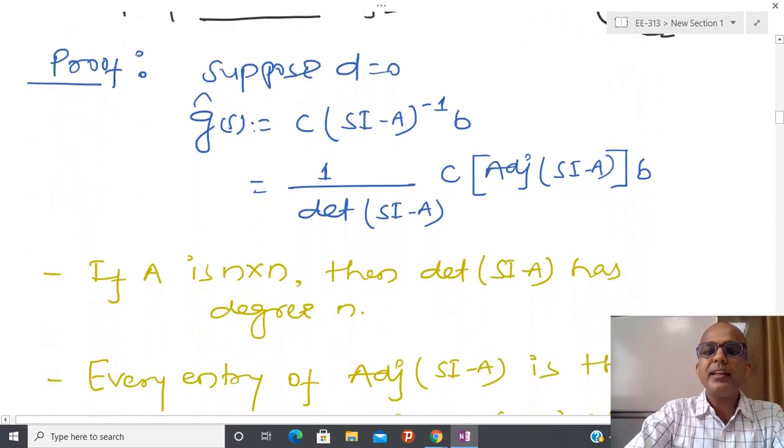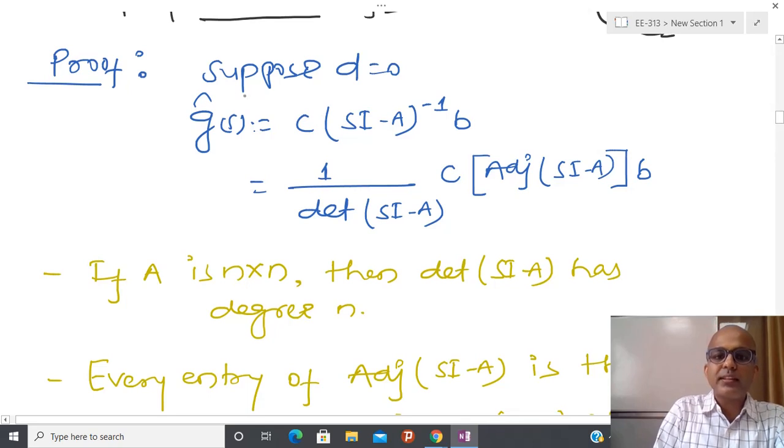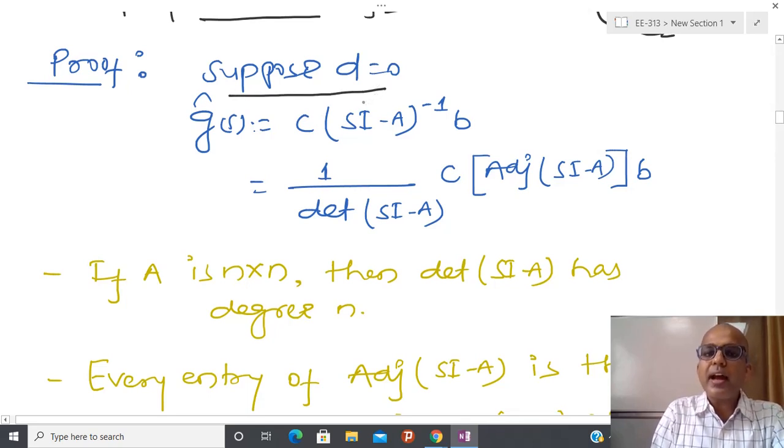First you can assume that there is no coupling between output and input, and in that situation I have the condition D equal to 0, and at that time my transfer function is represented like this: C (sI minus A) inverse B. Now you can see that I have already told you that I have a single input single output system, and due to that, the form of G(s) is a numerator polynomial over some denominator polynomial.